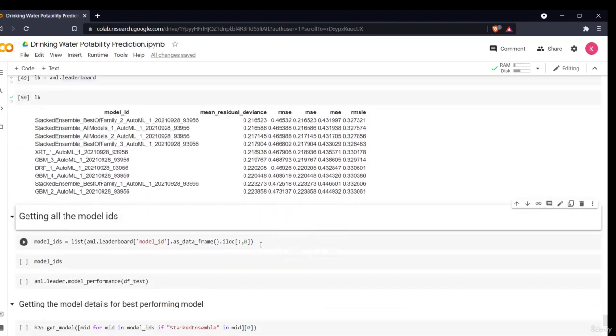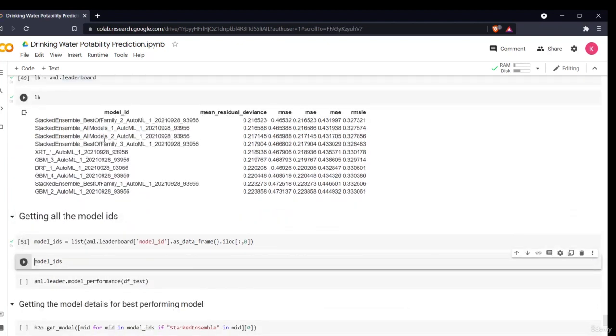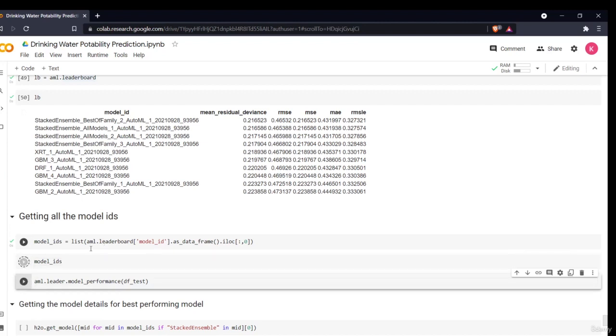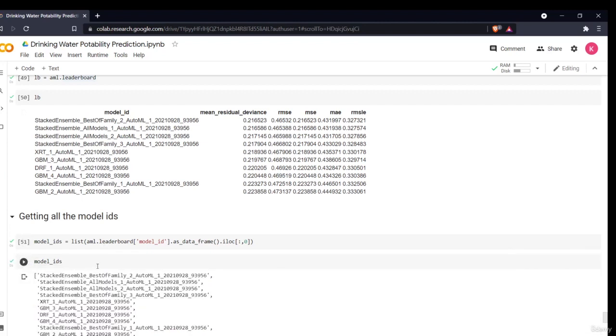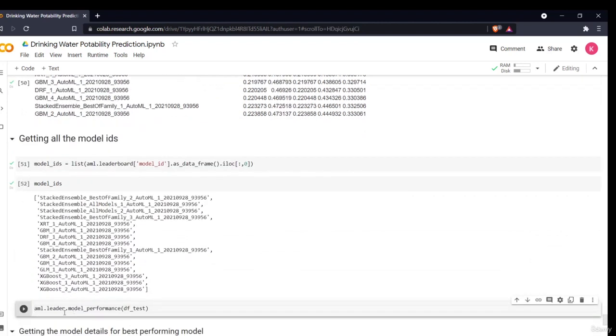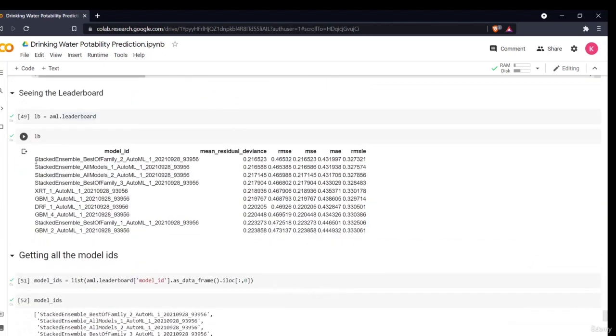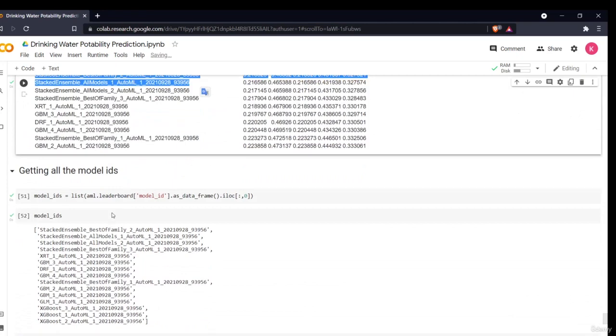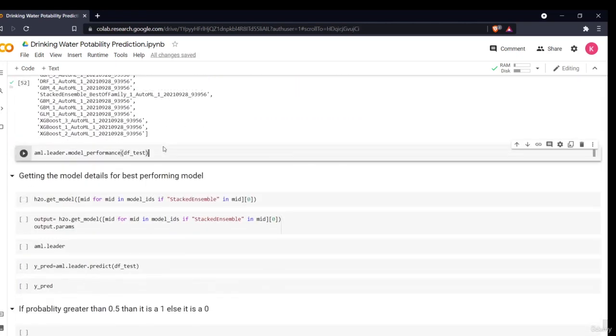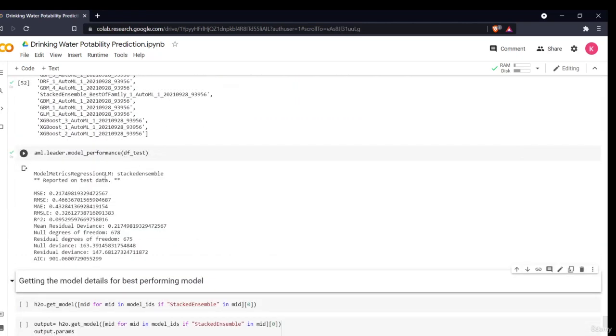Then what I'll do is take a list of all these model IDs and store them in a list called model IDs. Then I'll say model leader dot model performance on aml.leader, which means that the leader, which has the highest score, predicts the results with my test data. So it is giving me all the reports on test data: MSE, RMSE, R square, and all of these things, AIC.